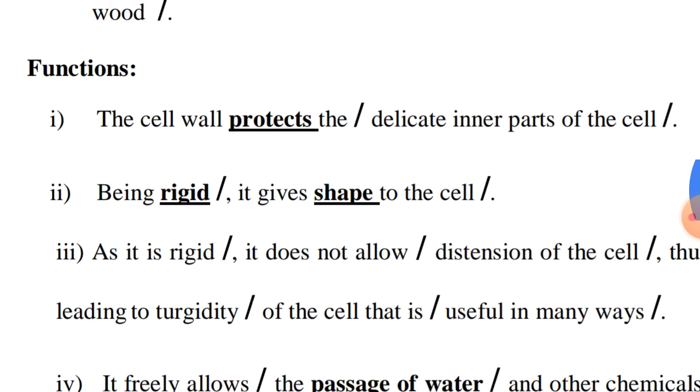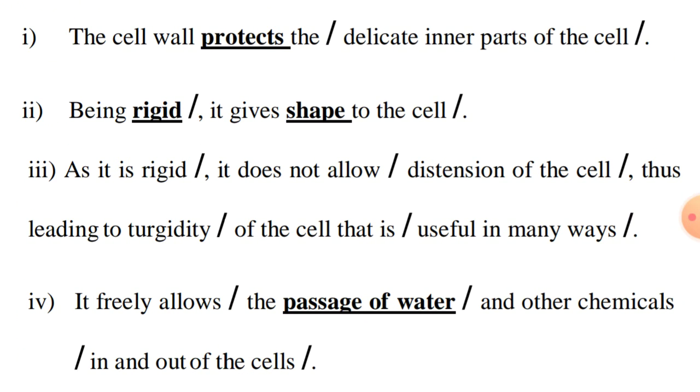The functions of cell wall. The cell wall protects the delicate inner part of the cell. Being rigid, it gives shape to the cell. As it is rigid, it does not allow distension of the cell, thus leading to turgidity of the cell that is useful in many ways. It freely allows the passage of water and other chemicals in and out of the cells.